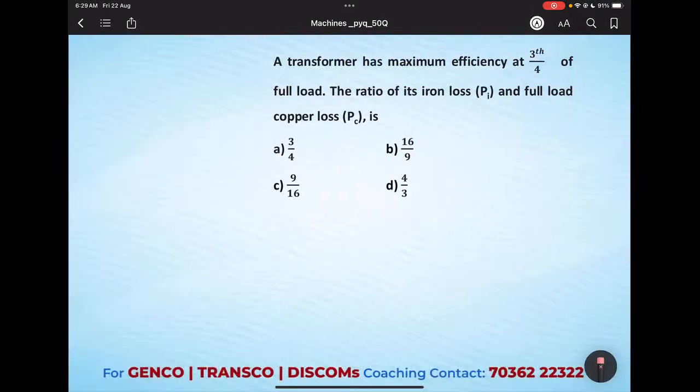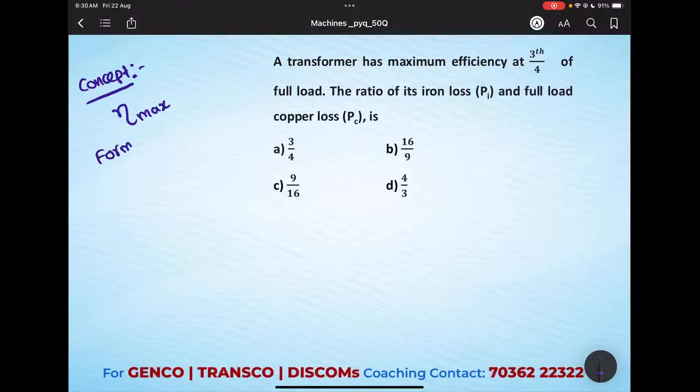Okay, we'll read out the question. The question is, a transformer has maximum efficiency at 3/4 of full load. The ratio of iron losses and full load copper losses is. Okay, so first we'll note down the concept. The concept is about efficiency, that too maximum efficiency.